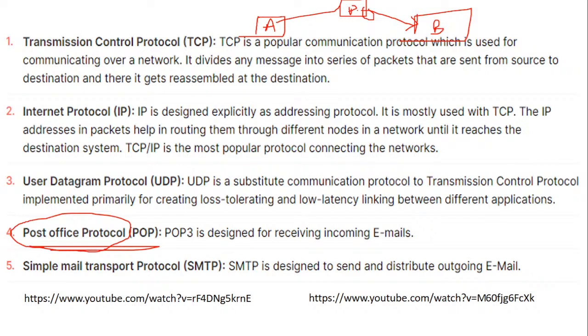This is something which is called post office protocol. Now how does it work in a computer? For example, Mr. A's system wants to send a message to Mr. B's system. So Mr. A will send the message, which will not go directly to Mr. B. It will go to the server first, and by the server, with the help of POP, it will go to Mr. B. This is how post office protocol works.